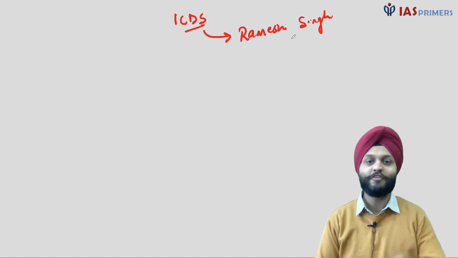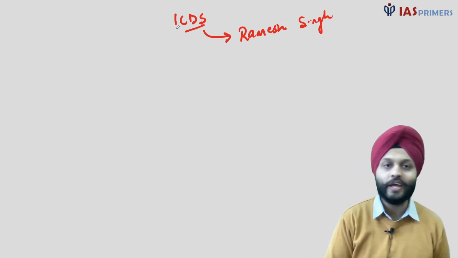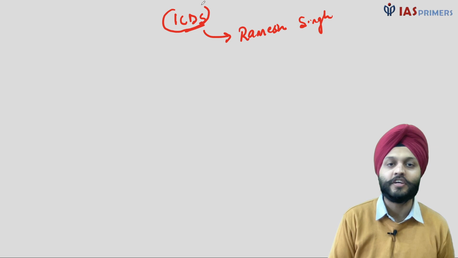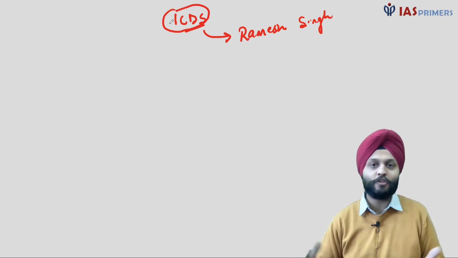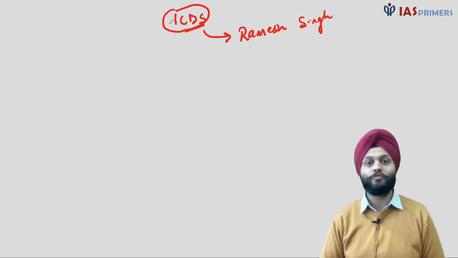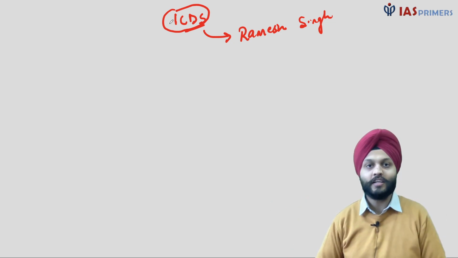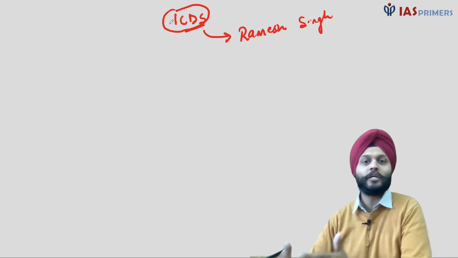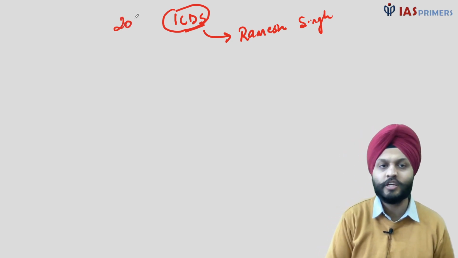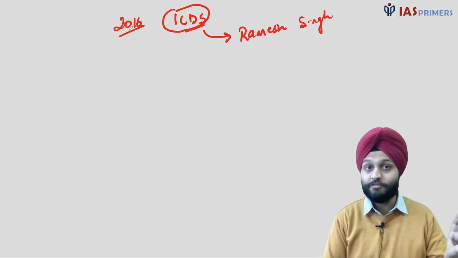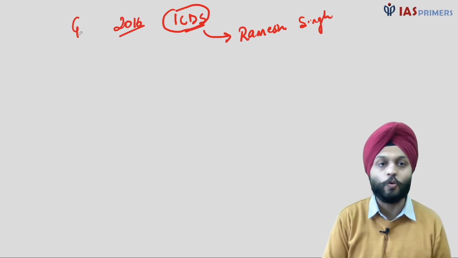So this is a very important topic, and we can expect a direct question for mains aspect. For instance, a question could be asked as to examine the main provisions of the ICDS, and then it asks you about the implementation of this scheme. In fact, a similar question was asked in 2016 with reference to something else. And which paper? General Studies 2.